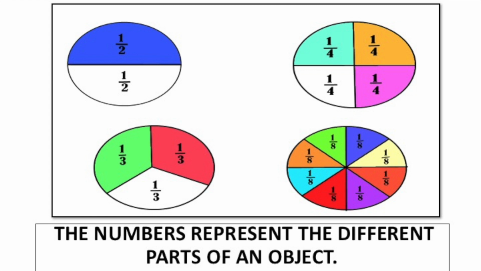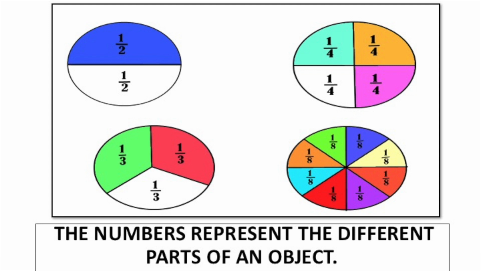And in this circle, how many different parts? 4, or quarters. How many parts does the pink represent? 1. 1/4, or 1 over 4. You can see the 1 is over the 4, so we can say 1 over 4.